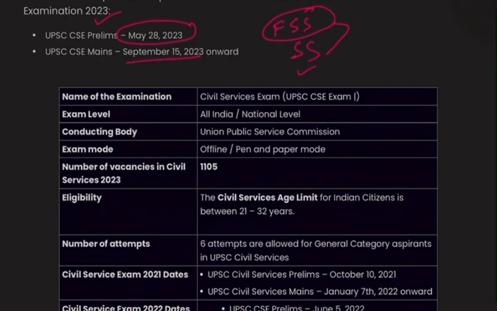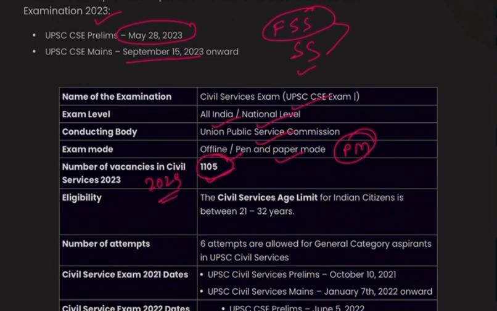The name of the examination is Civil Service Examination. Exam level is national level, that is all India. Conducting body is the Union Public Service Commission. Exam mode is offline, pen and paper, prelims and mains. The number of vacancies in civil service 2023 was 1105. See, this was the major vacancy count in 2023.